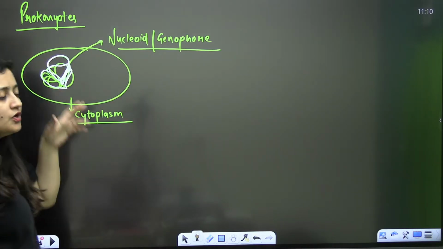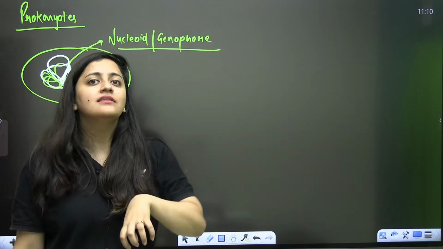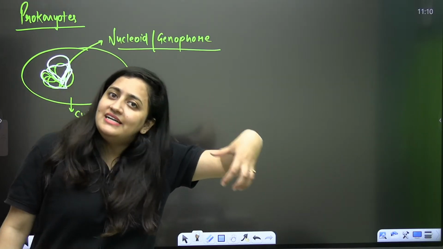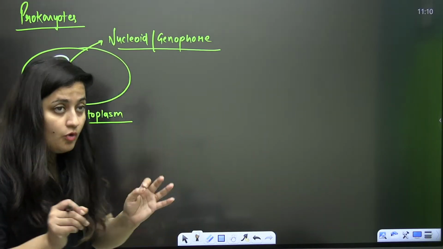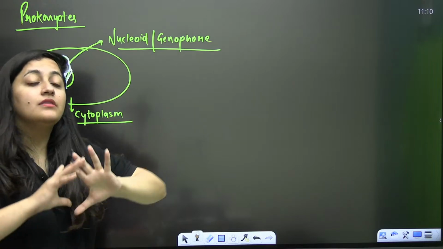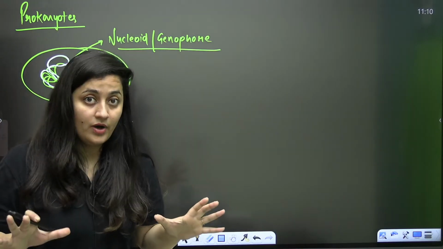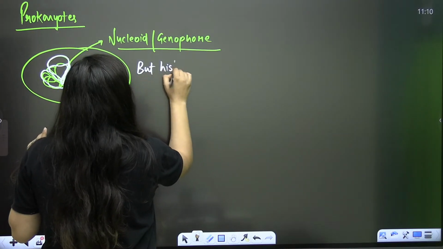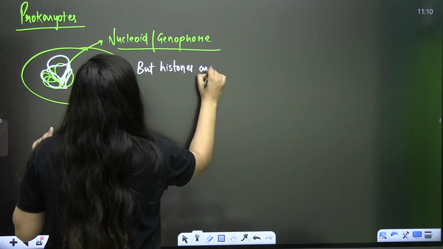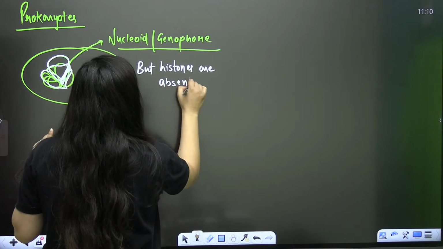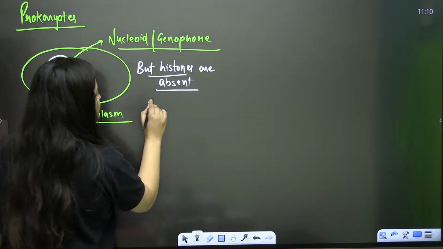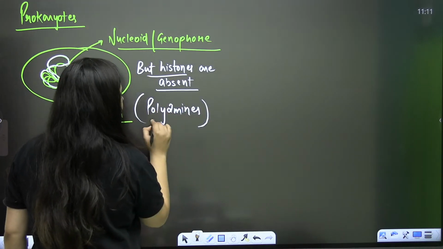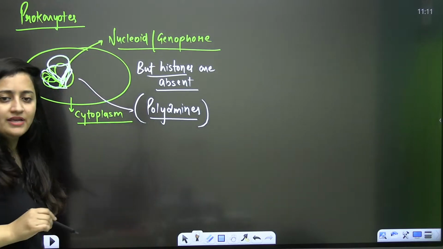Actually, when you are talking about a prokaryotic cell, we know that there is no nucleus in the prokaryotic cell. Genetic material will directly be there in the cytoplasm. Moreover, no doubt, even the prokaryotic DNA is highly coiled, but histones are absent in prokaryotes. Here you will see some other basic proteins. They are polyamines. In the prokaryotes, polyamines are present.